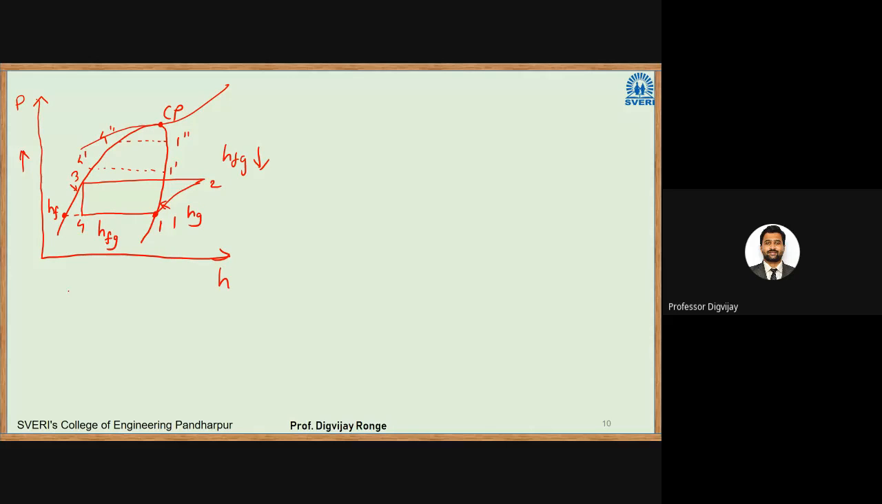In that case we should have a high critical point. High critical point means it should have high critical pressure and critical temperature.